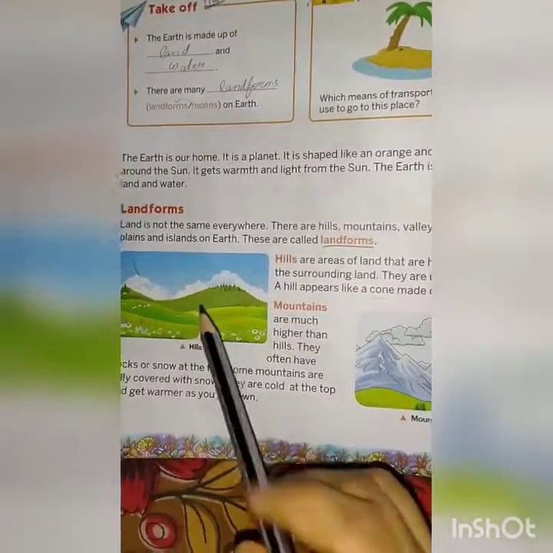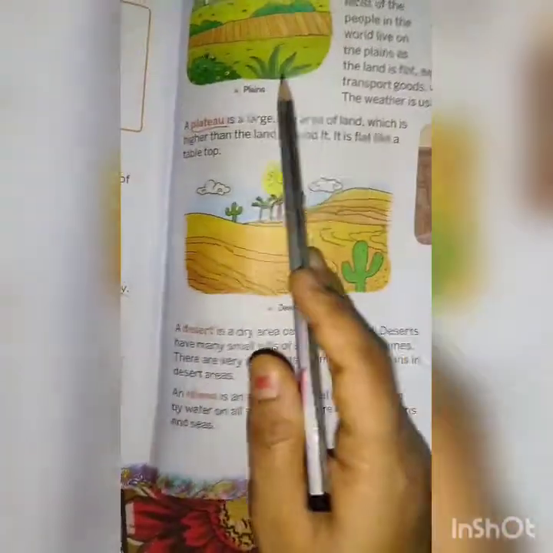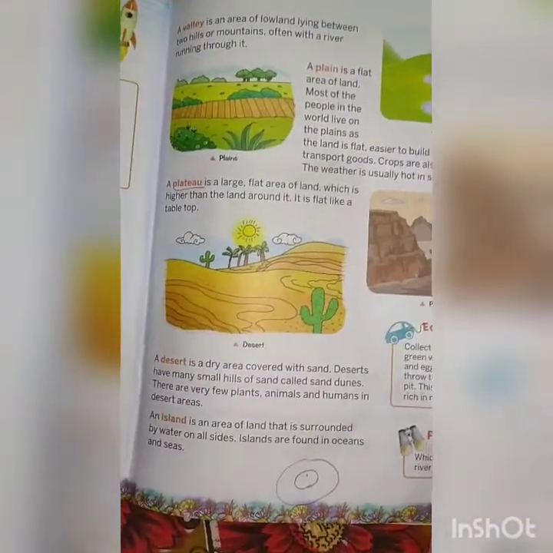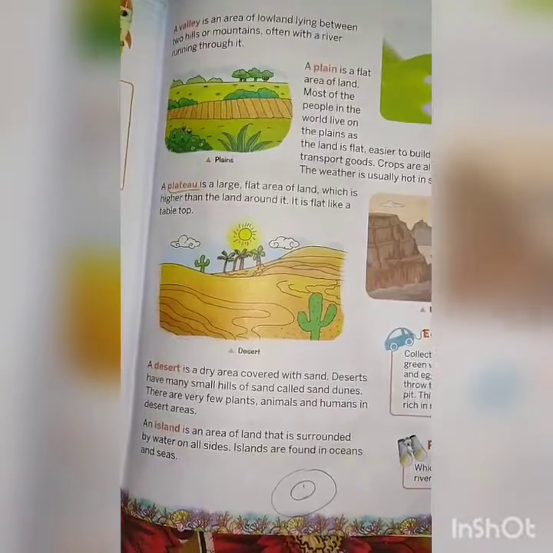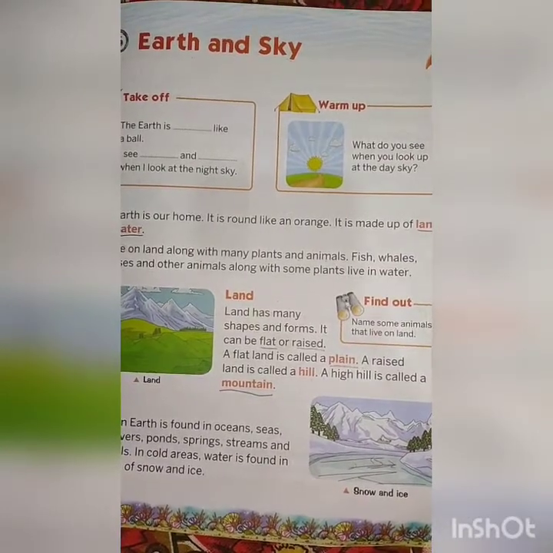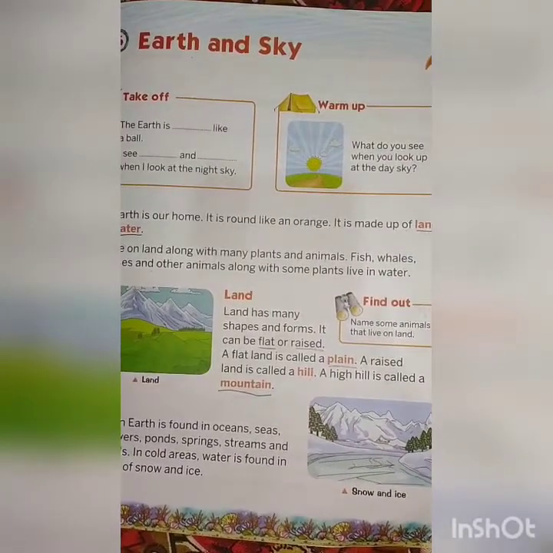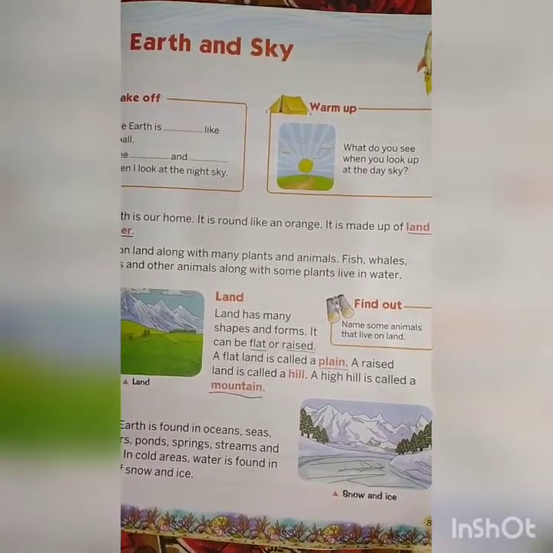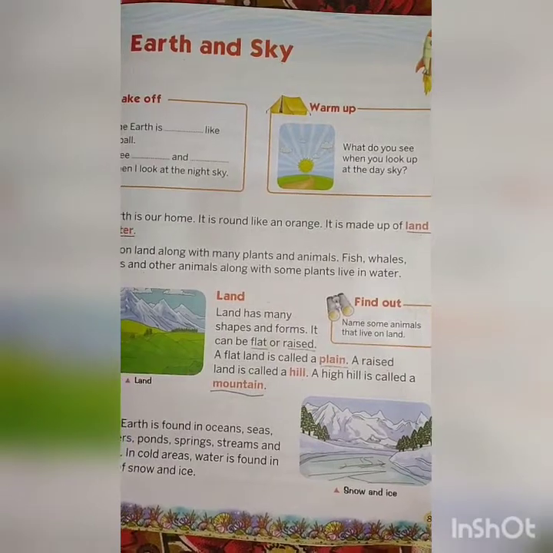Now children, land has many shapes. For example, say these are the lands. Hills, mountains, plains, deserts, valley, plateau. These are land forms. So children, lands are in different shapes. Some lands are flat, and some are hills or mountains. Flat land is called a plain.